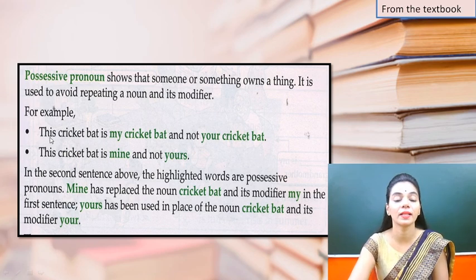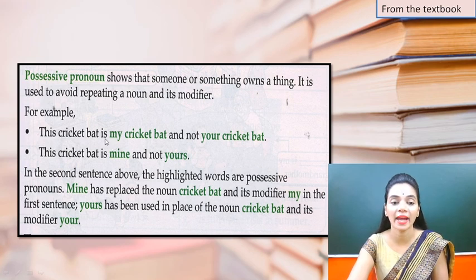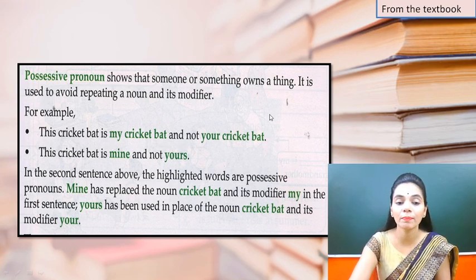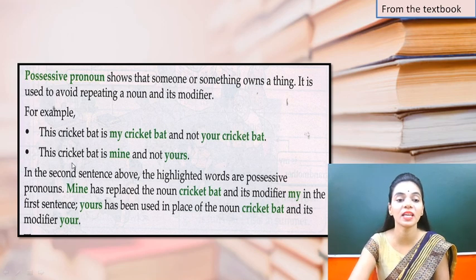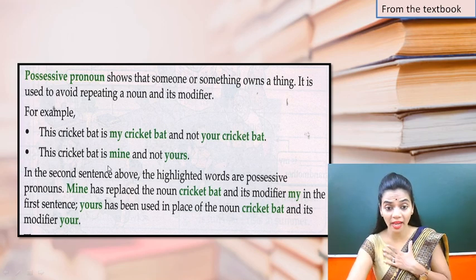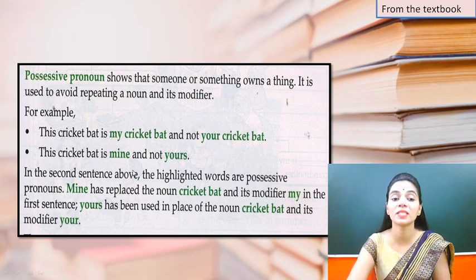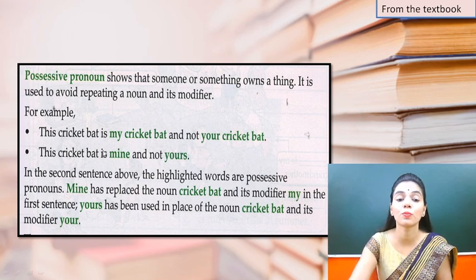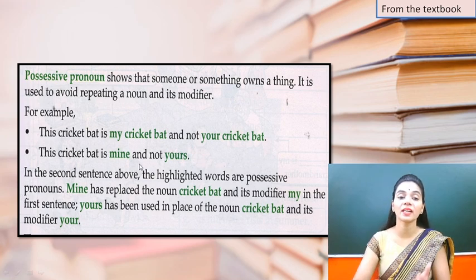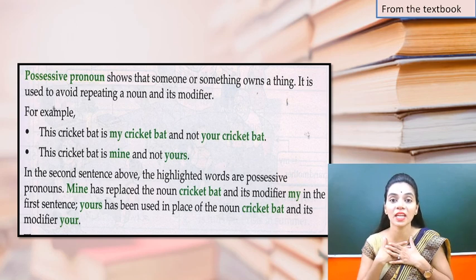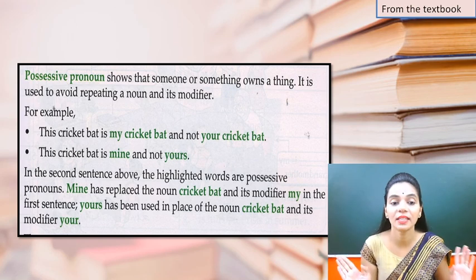For example, this cricket bat is my cricket bat and not your cricket bat. But I can make this sentence really easy by saying this cricket bat is mine and not yours. So here mine is a possessive pronoun and yours is also a possessive pronoun. Mine shows that ये क्रिकेट बैट पे हक किसका है, ओनरशिप किसकी है, मेरी है, एंड तुम्हारी नहीं है.